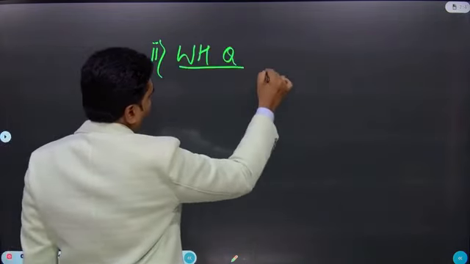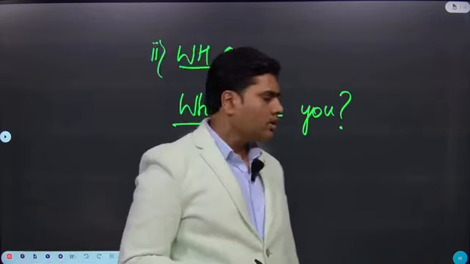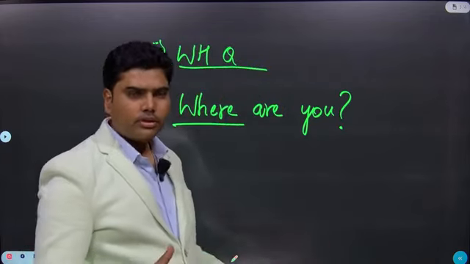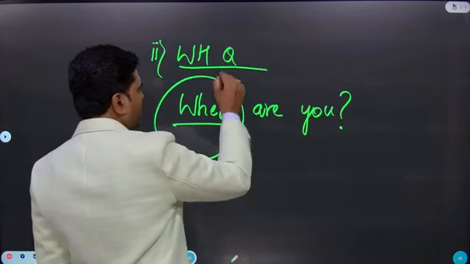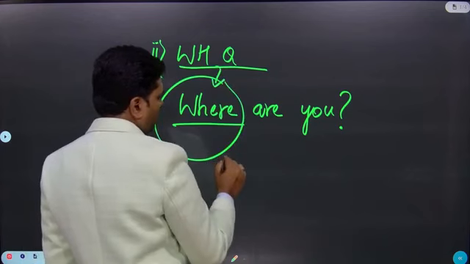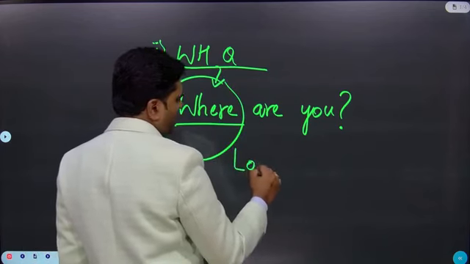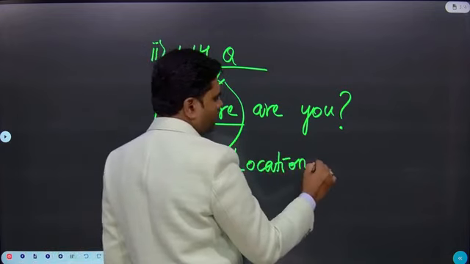And the second type is the WH question. What is this WH question? Here one WH word will be there. It may be an interrogative pronoun or an interrogative adjective. Example, where are you? The boss is asking the assistant, where are you now? So this word is a WH word. Here he is going to ask the location of that person.